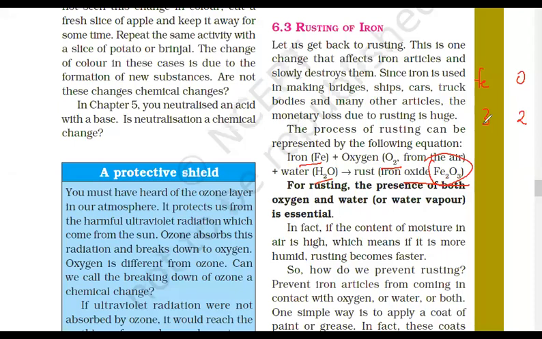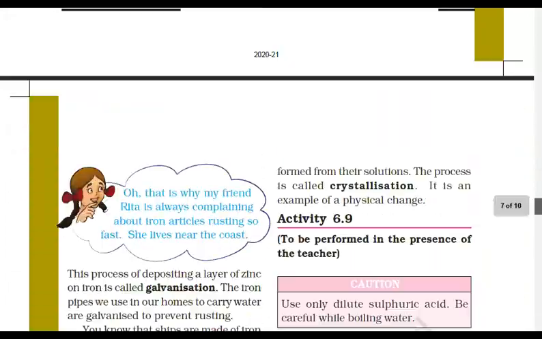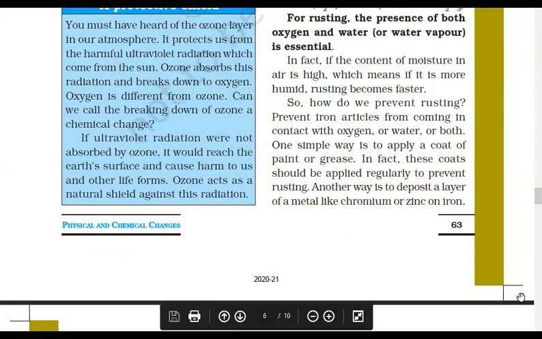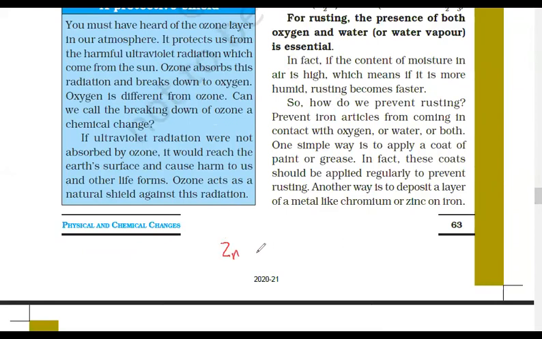Very good, everyone. Everyone should understand what is happening and how it is happening. No one should just mug up anything. So now, if the same thing happens with zinc, think about it. Suppose zinc or chromium reacts with oxygen. It will form ZnO, zinc oxide, and chromium will become chromium oxide.